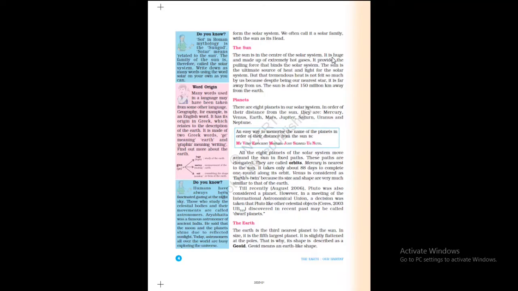It is huge and made up of extremely hot gases. It provides the pulling force that binds the solar system. The sun is the ultimate source of heat and light for the solar system. Ultimate means main source of heat and light for our solar system.